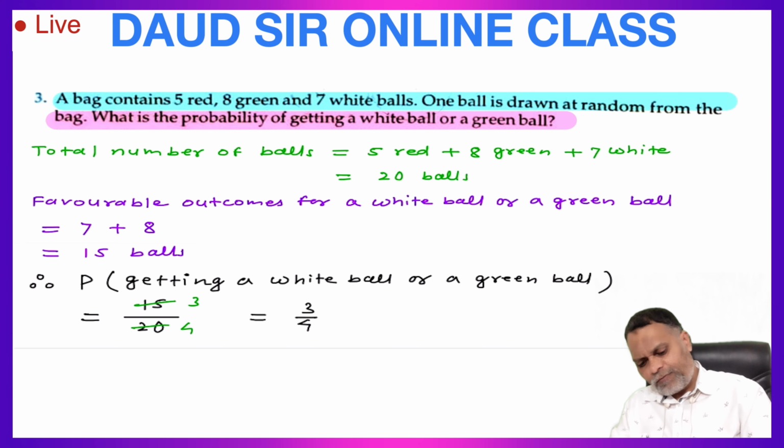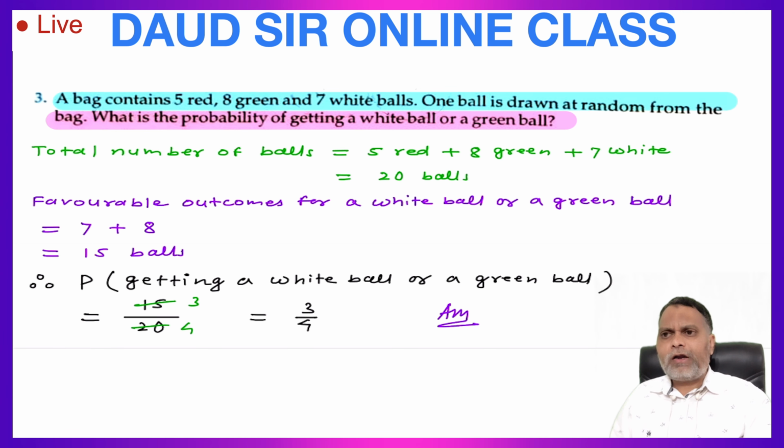This 3 upon 4 is the required probability of getting white ball or a green ball.